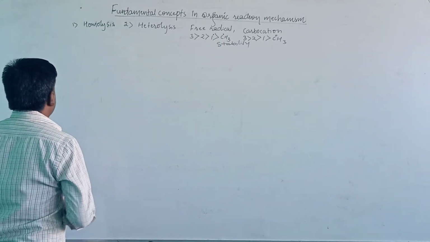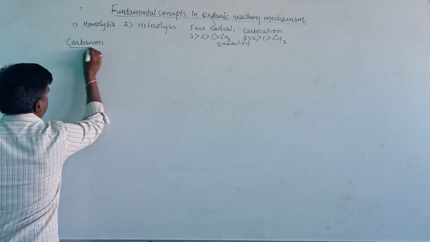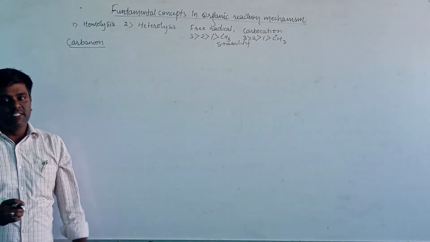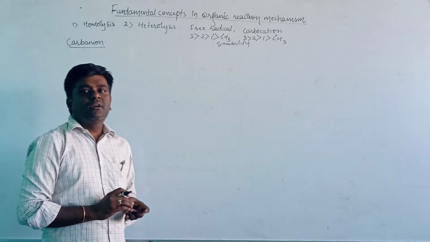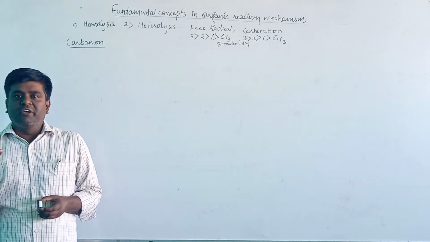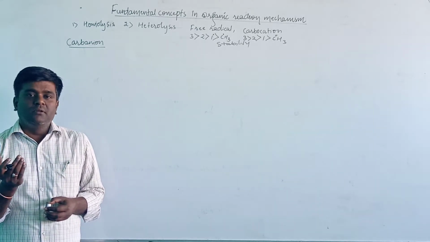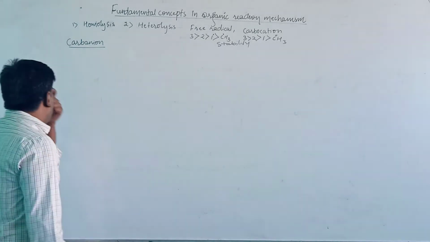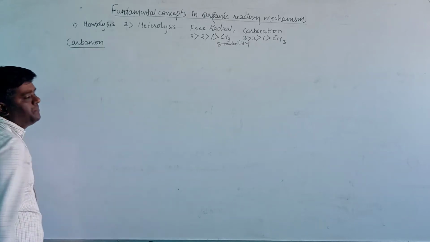Then let us see the next topic, carbanion. The carbanion is produced by heterolysis because it is a charged particle. A carbanion is carbon containing a negative charge, or the negative charge present at the carbon atom, or we can call it an electron-rich center, where the density of electrons is greater on the carbon atom. This is produced by heterolysis.